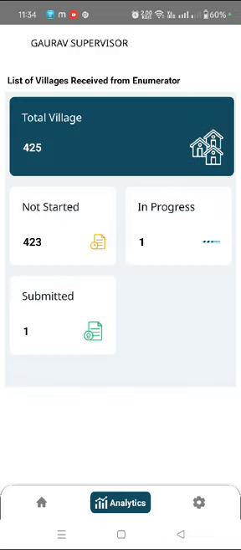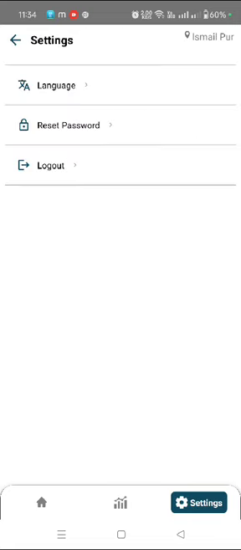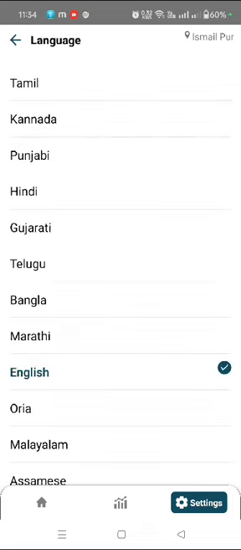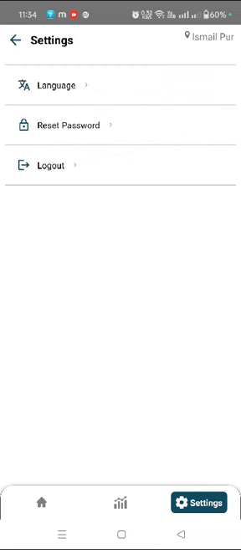If partially rejected, you get a chance. And then here are the setting options. If you are having a language problem, your local language is something different, you can click on languages and just change your language according to your need. If you want to reset your password, just simply click on reset password, and if you want to log out of the application, you can simply log out.